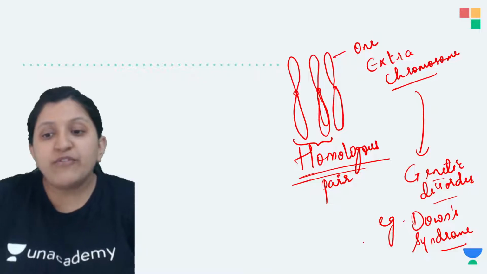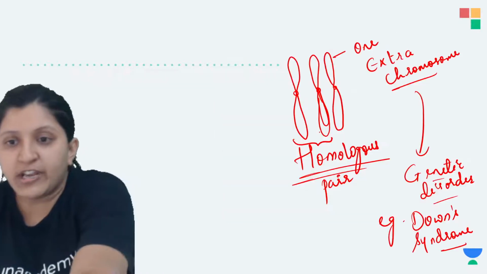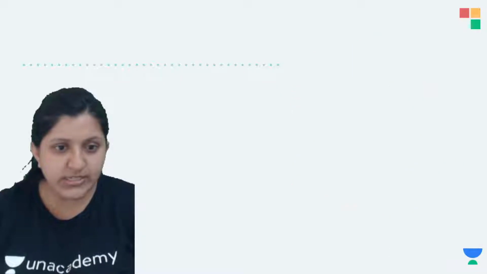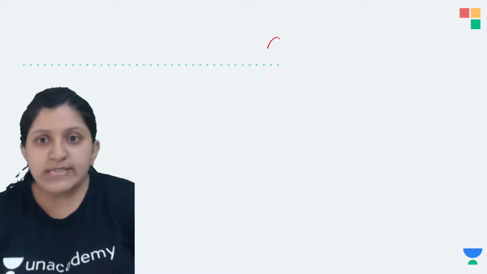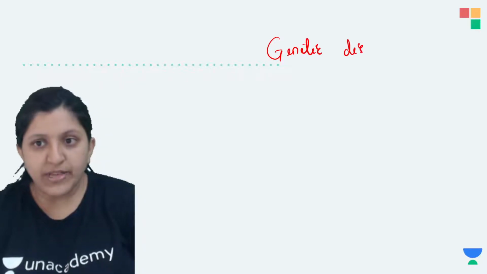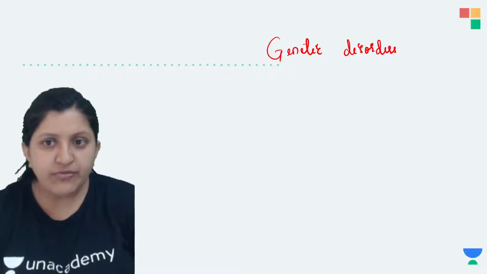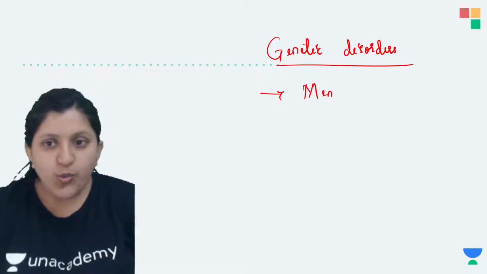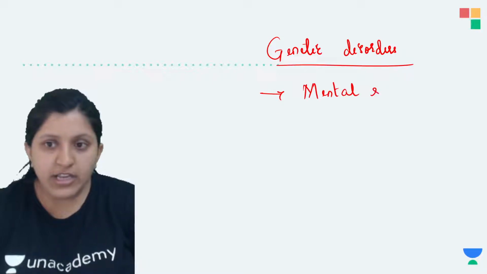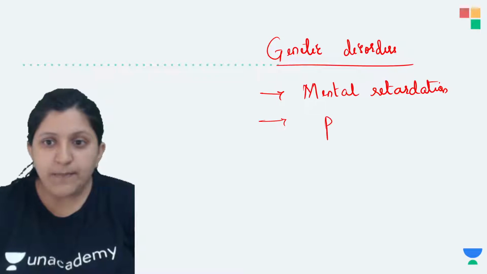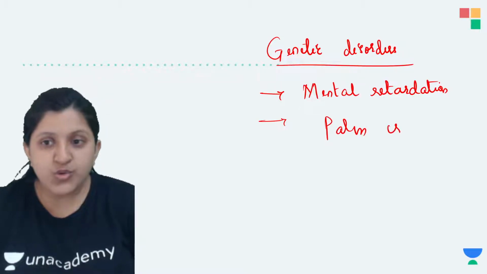Whenever we mention genetic disorders, in general I can just explain it here. With respect to genetic disorders, we can find symptoms. What different types of symptoms can you find in general? There can be mental retardation. Other than that you can also find a palm crease in case of Down syndrome.